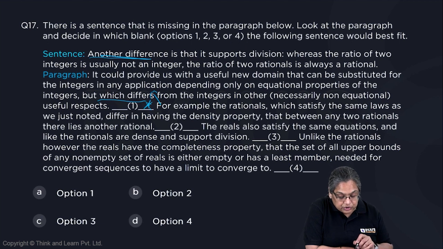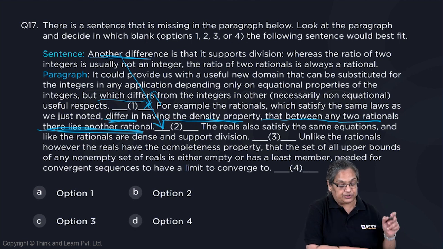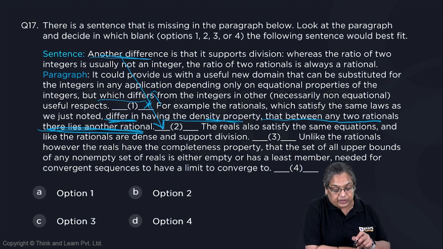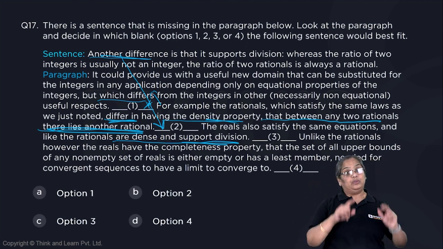The reals also... okay, then for example, the rationals that satisfy the same laws we just noted differ in having the density property that between any two rationals there lies another rational. Another difference is that it supports division. Whereas the ratio of two integers is usually not an integer, the ratio of two rationals is always a rational. If you put it here, the reals also satisfy the same equations and like the rationals are dense and support division. Gap 2 includes another difference.